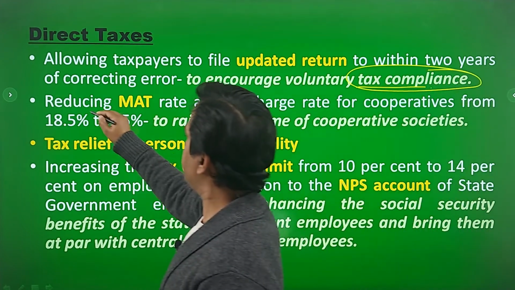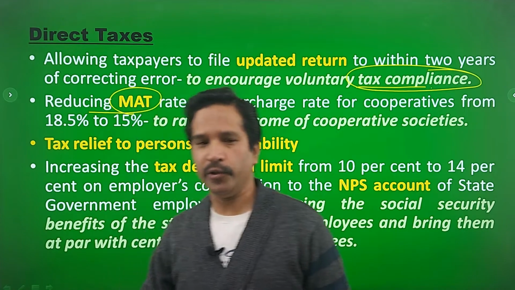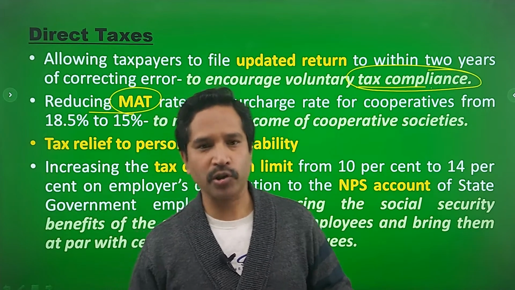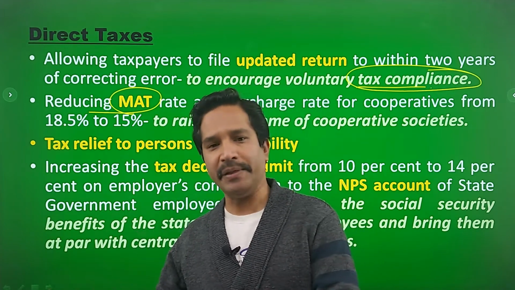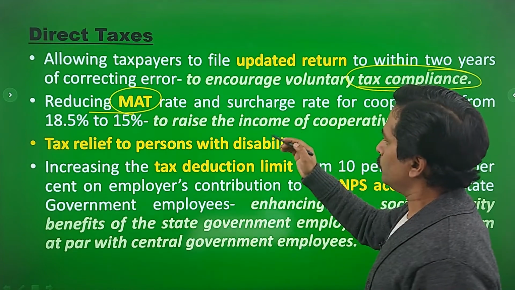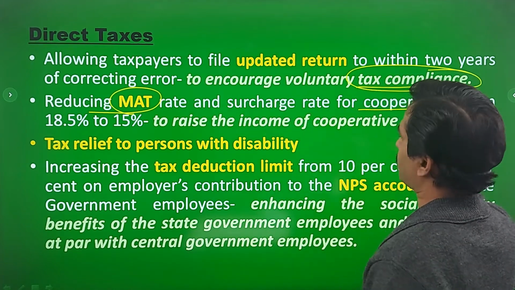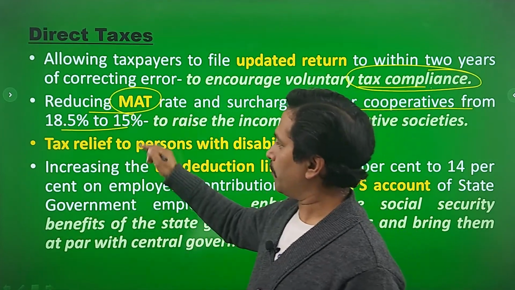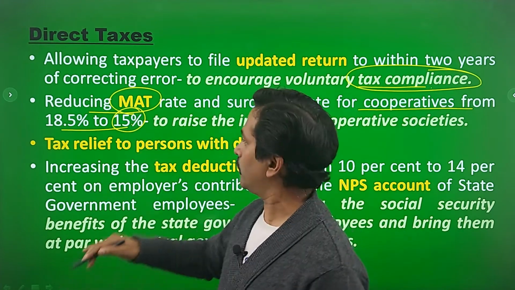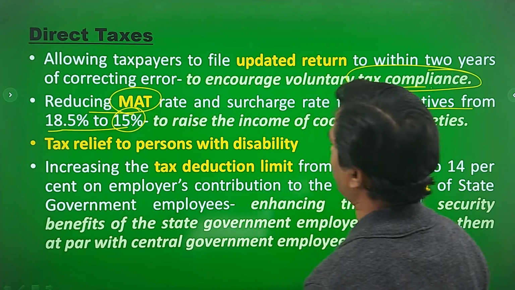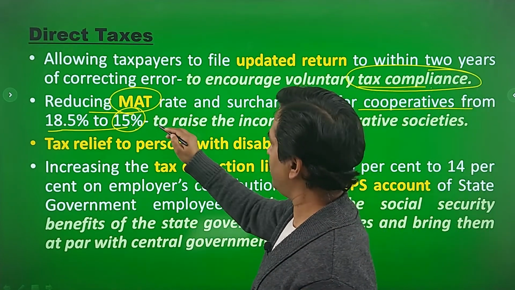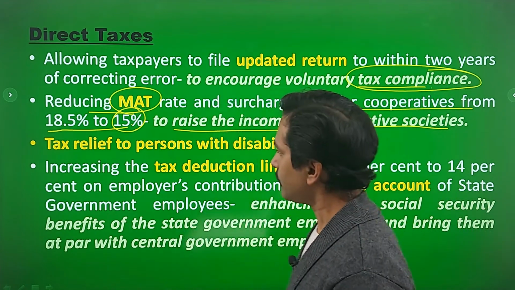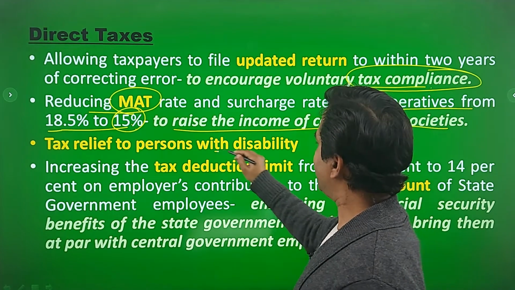Second is reducing minimum alternate tax. So we know that companies or corporate houses have the option of either paying corporate tax or minimum alternate tax, MAT. So reducing MAT and surcharge rate for cooperatives from 18.5% to 15%. Earlier, Indian companies were paying 15% of MAT, but cooperative societies were paying 18.5%. So this has been reduced to 15% to raise the income of cooperative societies and to bring them at par with the companies. Third, tax relief to persons with disability.